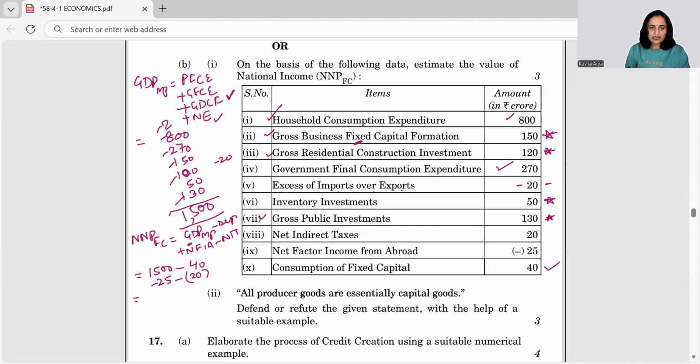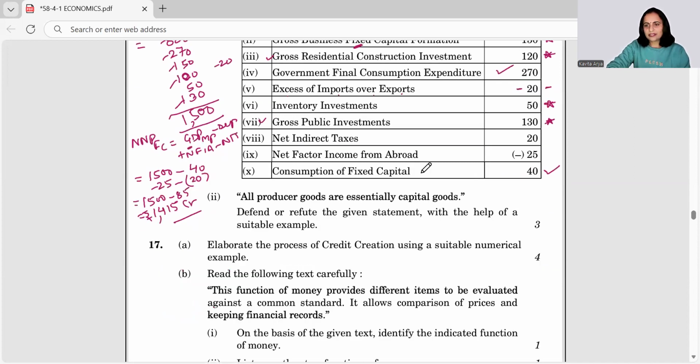That makes 40 plus 20, 60, 70, 80, 85. So I have to subtract 85 from 1500. That gives 1415 rupees crore, as the units are clearly mentioned at the top of the column. So this is my answer: 1415 is going to be my NNP at FC. I hope it's clear to you and you're able to attempt it well.